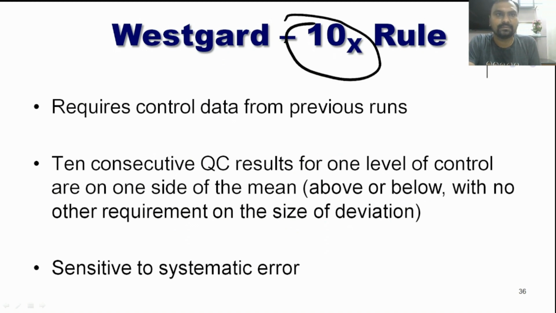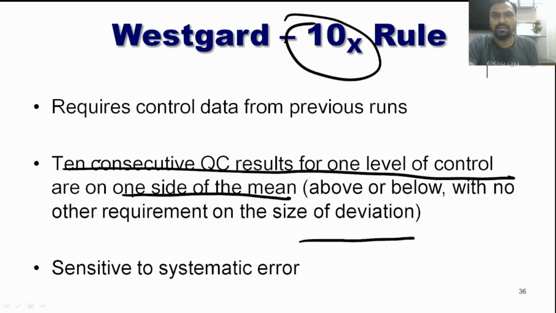Then the 10X rule here also requires the data from the previous runs, and 10 consecutive QC results for one level of control are on one side of the mean. Normally we should get both types of results, positive and minus bias also. Due to variability, results should fall on both sides of the mean.